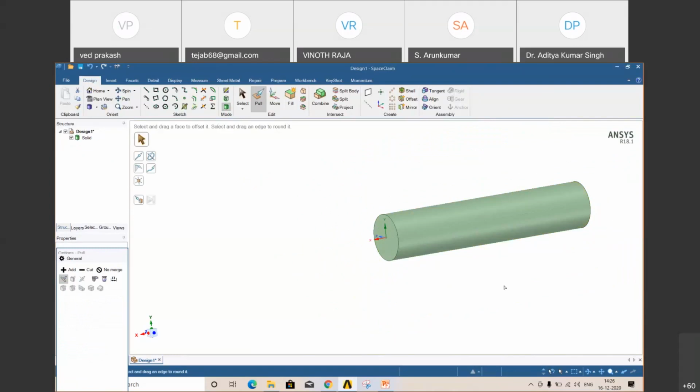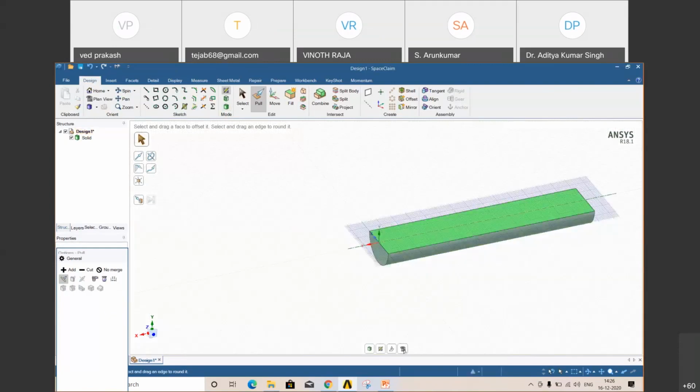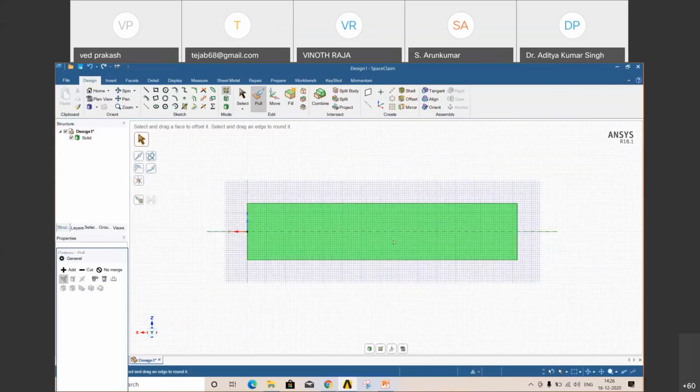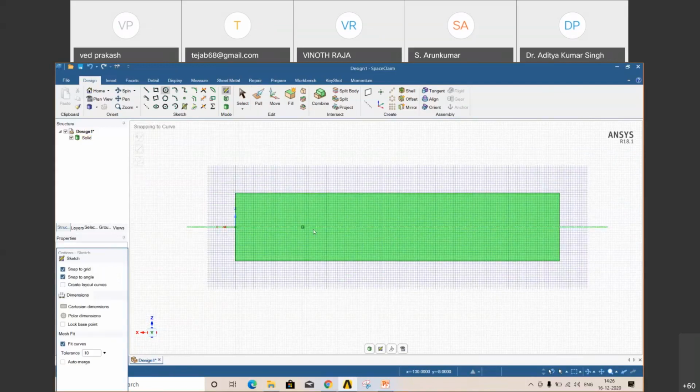All right. Now we want a T section at the center, so we will create a circle. You just have to move your mouse and it will select the plane accordingly. Which plane you want, just click on that. Okay, here is the plan view. You can zoom in and out with the help of the middle mouse button. Then select circle and move onto the center line. You will get a triangle. This is your center point.